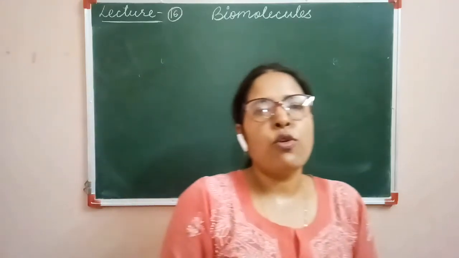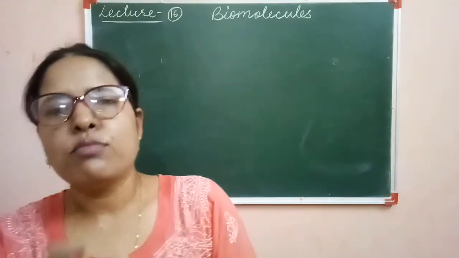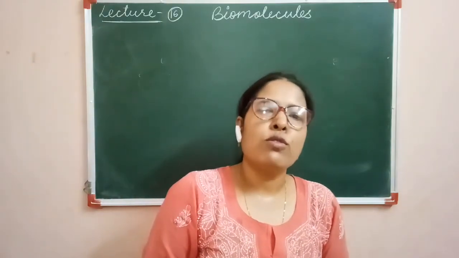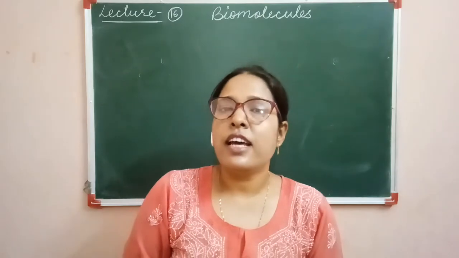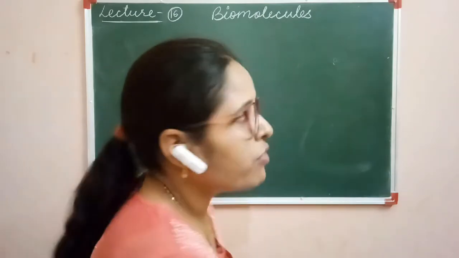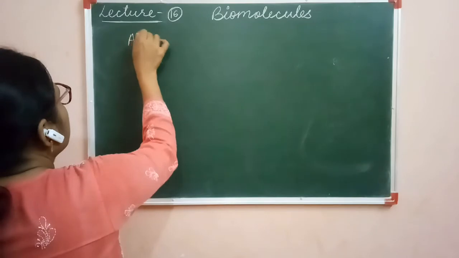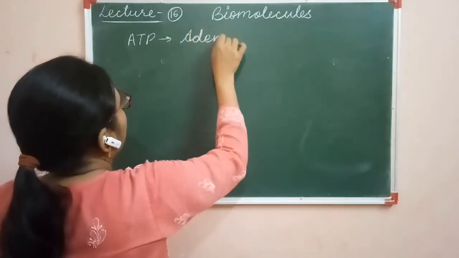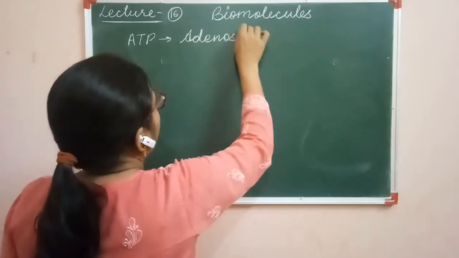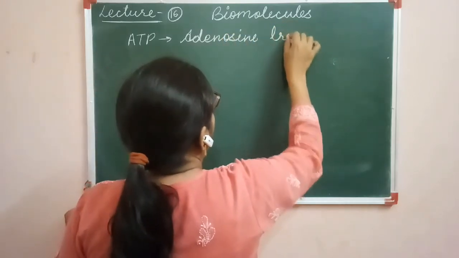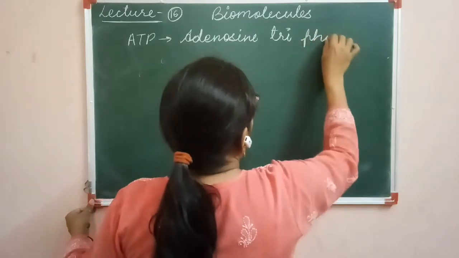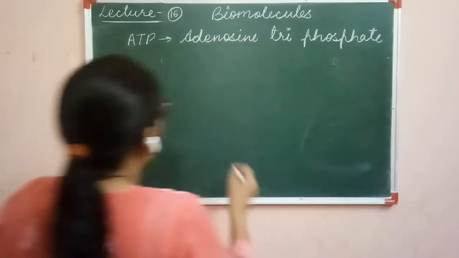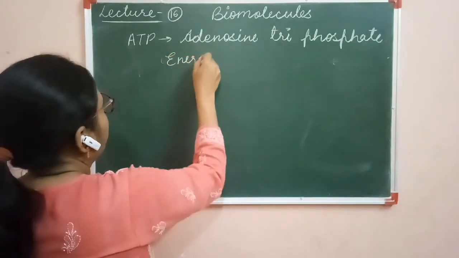Students, today we are going to study another small biomolecule that is called ATP. ATP is also a biomolecule and it is considered the energy currency of the cell. This is ATP. The full form is adenosine triphosphate, energy currency of the cell.